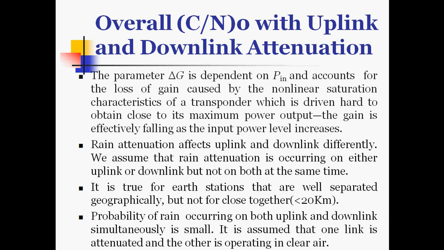It is true for earth stations that are well separated geographically, but not for those close together, nearer to each other than 20 km. The probability of rain occurring on both uplink and downlink simultaneously is very small. It is assumed that one link is attenuated and the other is operating in clear air.